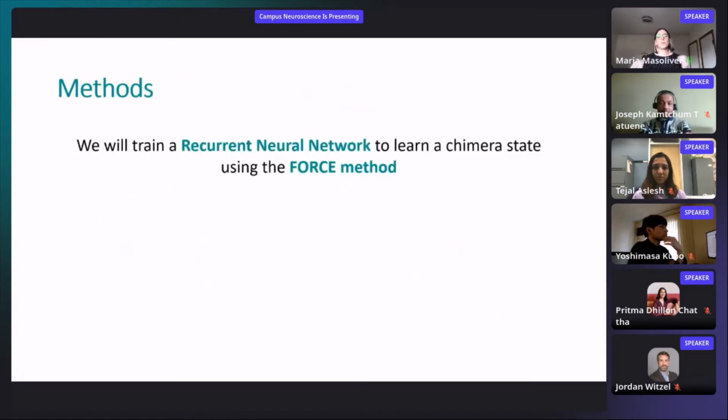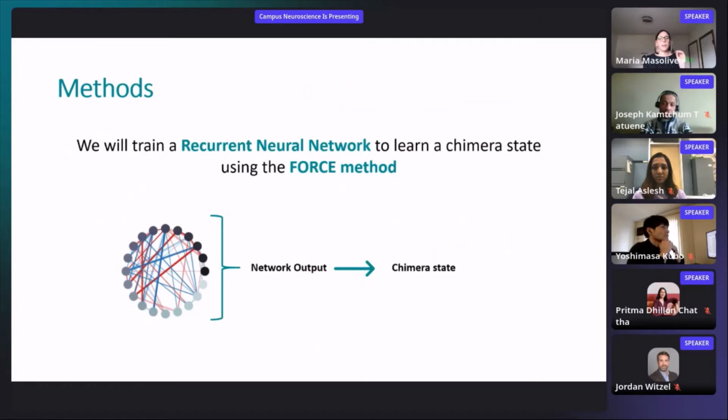In order to answer this question, we will train a recurrent neural network to learn a chimera state using the FORCE method, which is a machine learning approach. Here, I want to point out that when I say network output, it means chimera state.